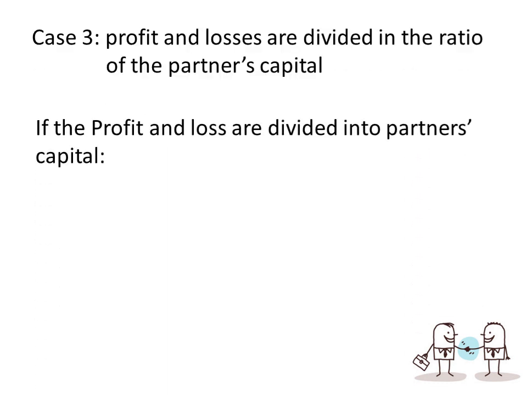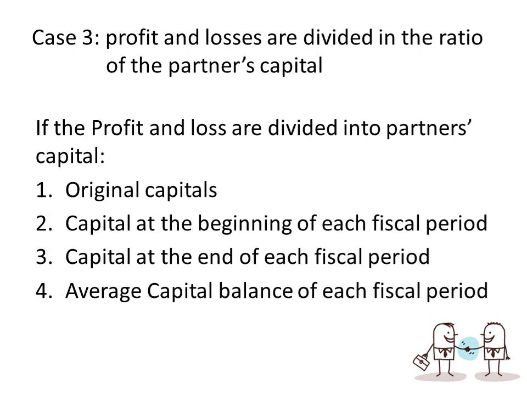Okay, so case 3, the profit and loss are divided in the ratio of the partners' capital. Usually it has different categories. Number 1 is the original capital, also known as the initial capital. For our example, Car would have an initial capital of 50,000 and Kevin has 70,000 as their initial investment.